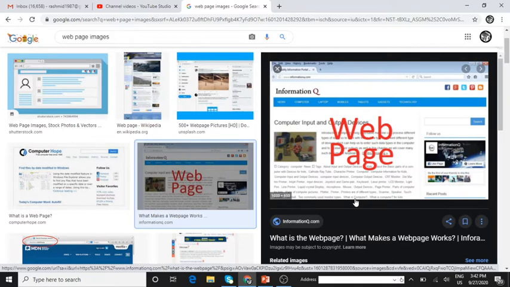You search this website with the help of a browser. I hope everybody got it. So what is a web page? It is a page on the internet which contains the information in the form of text, graphics or sound. A web page can be accessed through a web browser. These pages form the building blocks of a website.